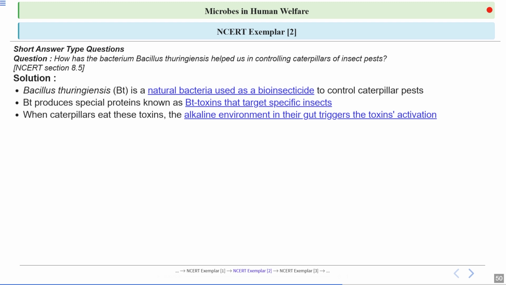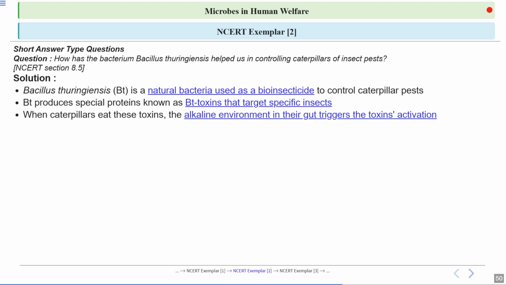Now, when caterpillars eat plants such as Bt cotton, in which the Bacillus thuringiensis gene has been introduced, the alkaline environment in the insect's gut activates the Bt toxin. Clear?